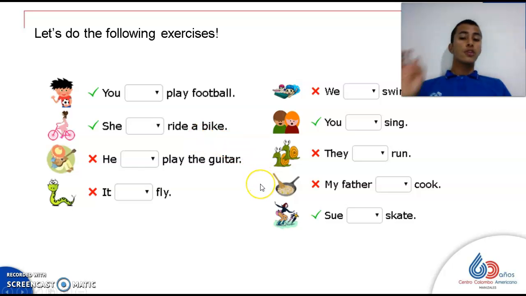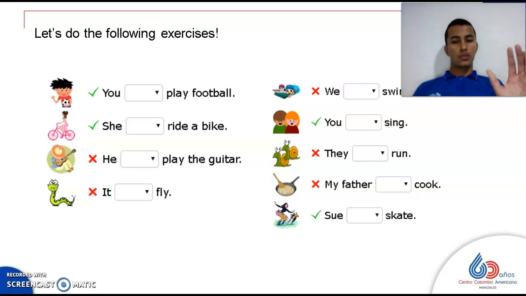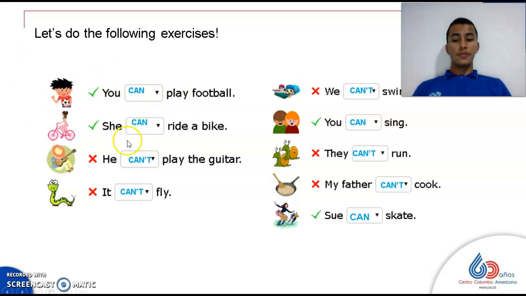At this moment, you are going to write these sentences in your notebooks. You are going to put what you think the correct form is, affirmative or negative, and then you come back to continue and see the results of this exercise. So you stop the video for a moment and then you come back. Now that you are back, let's see the results and compare them with yours.